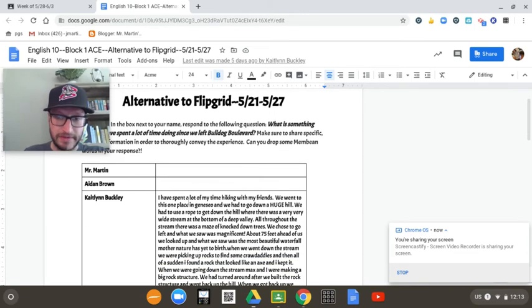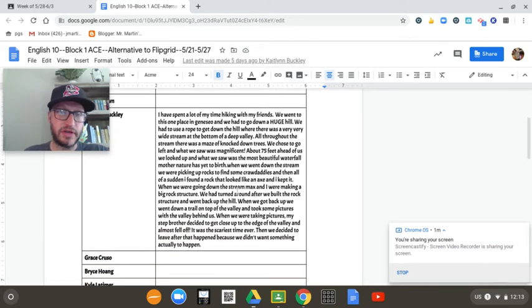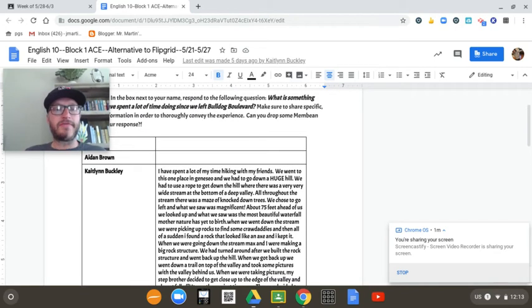And then Caitlin wrote about something that she has been up to, and it looks like she wrote about it in some pretty good detail. Part of the English 10 and English 10 Honors competency is showing that you can select relevant and specific information in order to convey experiences. It looks like she's talking about the experience of hiking with friends and family during our time since we left school. So that has been one of her what's, and she wrote about it in fairly fine detail.